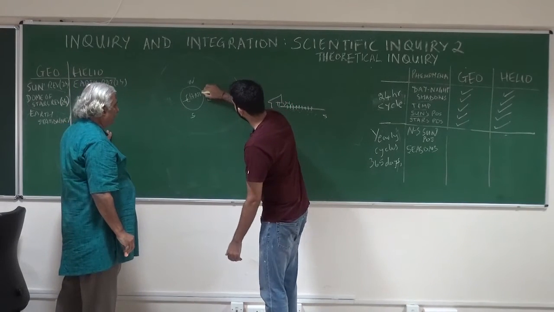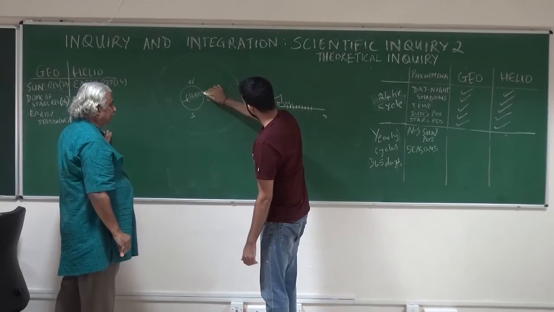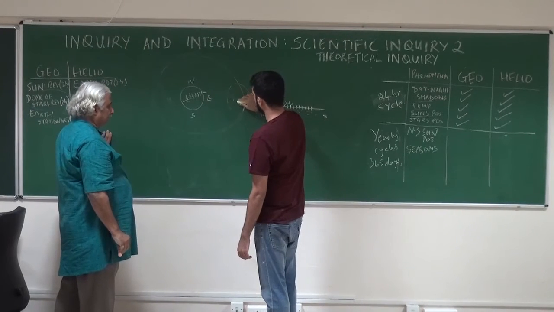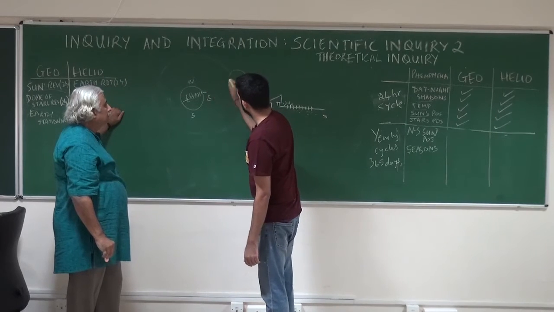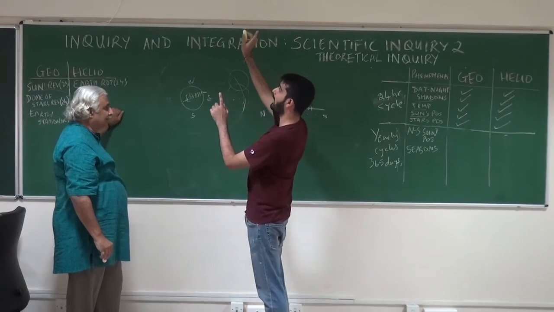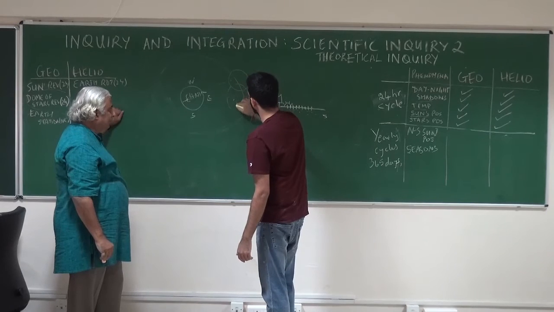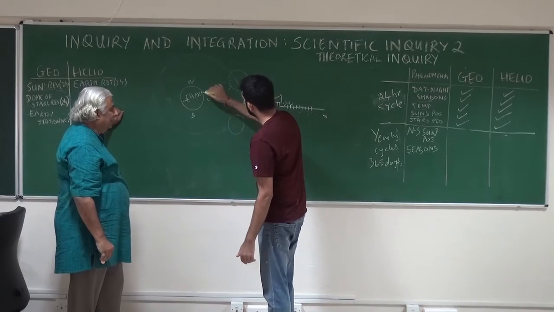So assume you are this person here. At this point, the sun is straight in front of you. Now the sun moves here, and the sun is now on top, towards the north. You'll see it higher up. And then it will start coming down, and then at some point you'll see it below you.